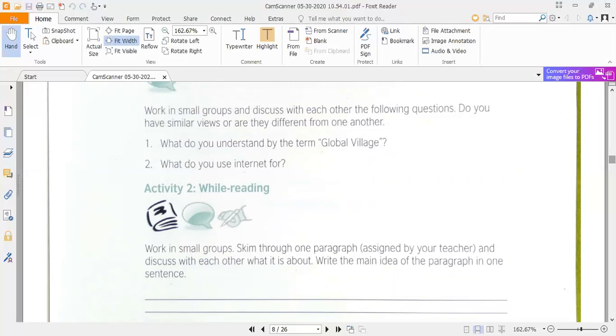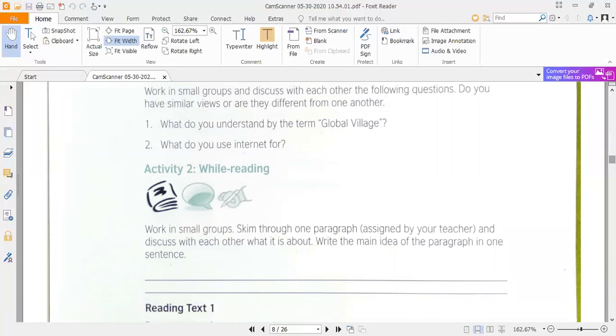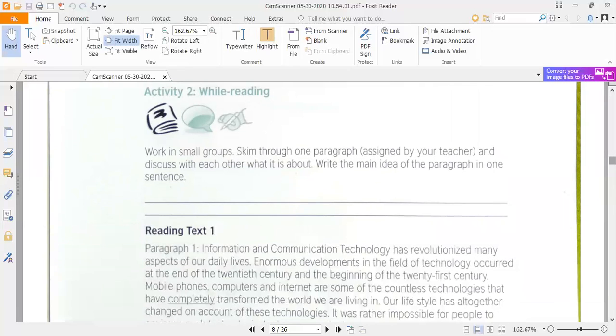Now, after this lesson, or after this picture, we have two questions. What do we understand by the term global village? I have clarified what the term global village represents here. And another question is, what do you use the internet for? What type of purposes do you get from the internet? You can write down the answer of this question from your side, and it is a very easy question as well.